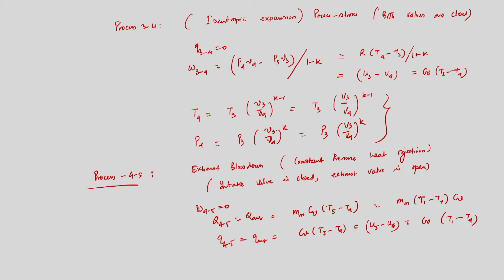Now finally, this is very important, we have discussed exhaust blow down, and the final process is the constant pressure exhaust. Blow down means constant volume heat rejection. That means we should open the exhaust valve whenever the piston is slightly away from BDC at the end of the power stroke, and we need to expel a certain amount of combustion product only to reduce the pressure inside the cylinder.